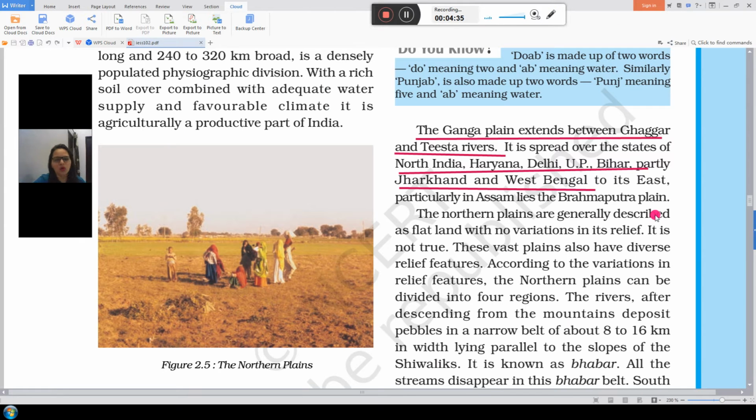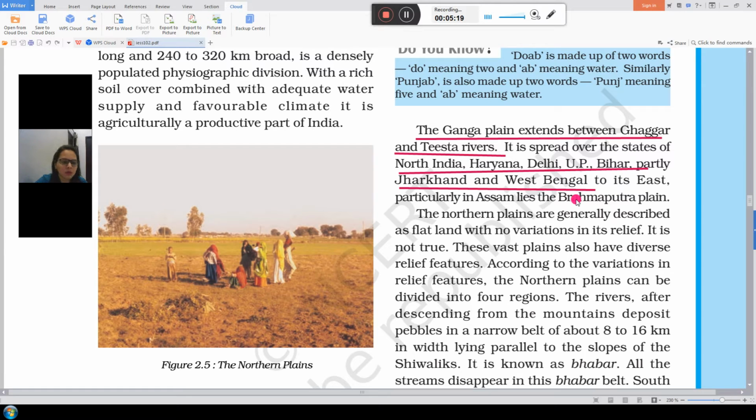Now the second part of the northern plains is the Ganga plains. The Ganga plains extend between the Ghaggar and Tista rivers. It is spread over the states of North India: Haryana, Delhi, UP, Bihar, partially Jharkhand and West Bengal to its east. Partially means a part of Jharkhand and West Bengal. I repeat all the states: Haryana, Delhi, UP, Bihar, partially Jharkhand and West Bengal.